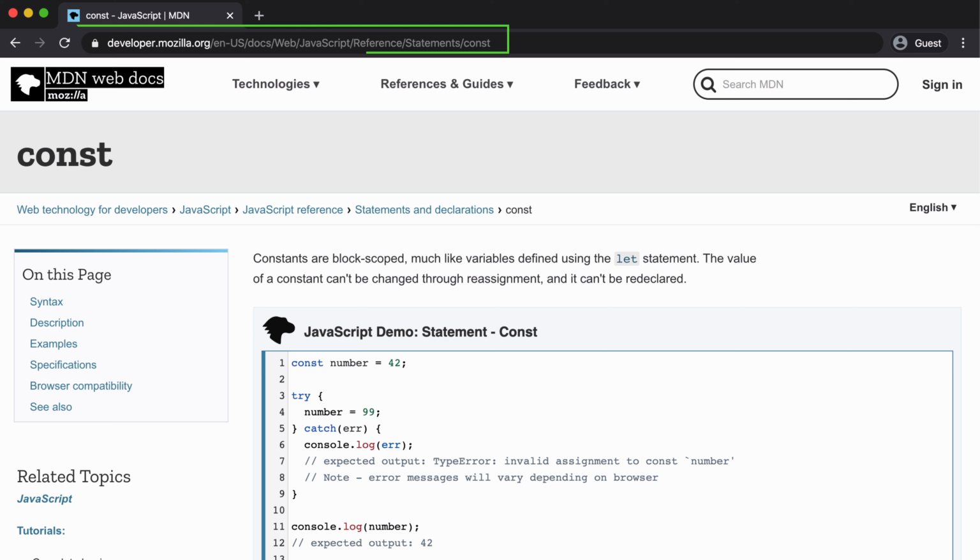If you look at the documentation for const at the MDN docs, it says that the value of a const can't be changed through reassignment and it can't be redeclared. So what does that mean? Let's see a few examples to learn more.